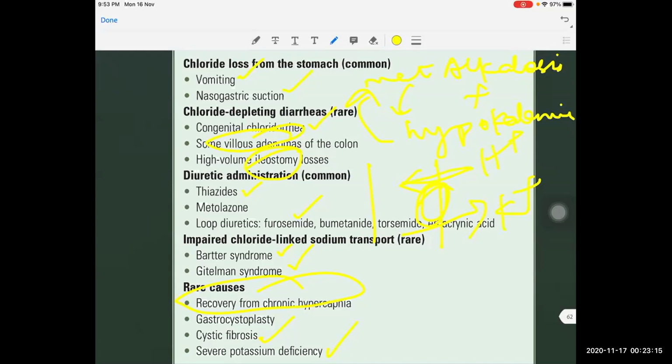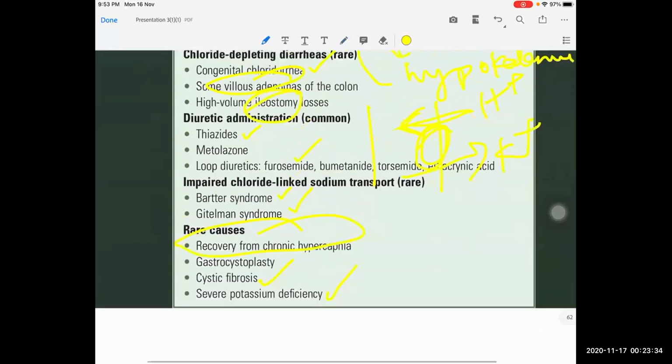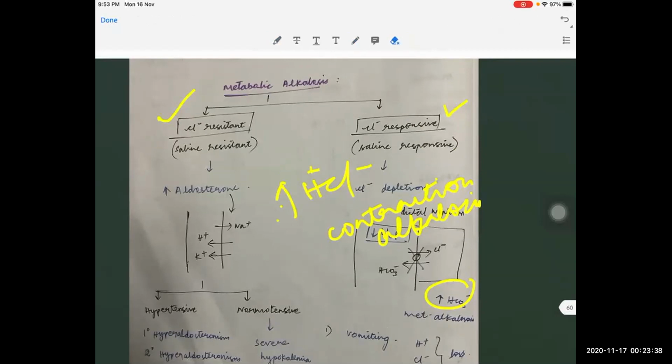Because of this activation, more acid is excreted in urine, so the patient will go for metabolic alkalosis and the potassium will be conserved. So that is why in severe potassium deficiency also, the patient will have metabolic alkalosis. So moving on to the other side of metabolic alkalosis, that is chloride resistant metabolic alkalosis.